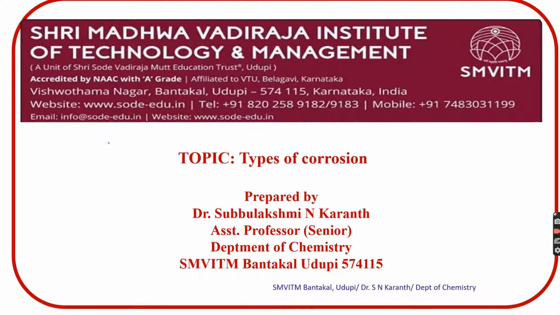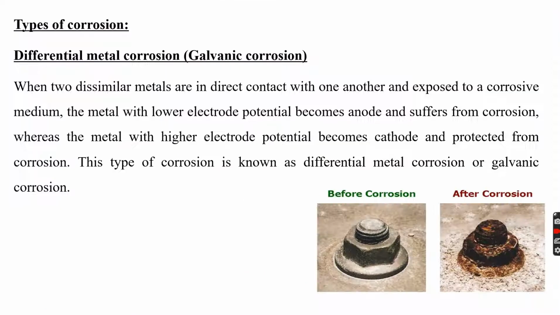Other than this, we may observe corrosion like intergranular corrosion, fatigue, then erosion corrosion, stress corrosion. Like there are many kinds of corrosion we observe. In that, I'll first consider the first type of corrosion, what we call a differential metal corrosion. Simply, it is called galvanic corrosion.